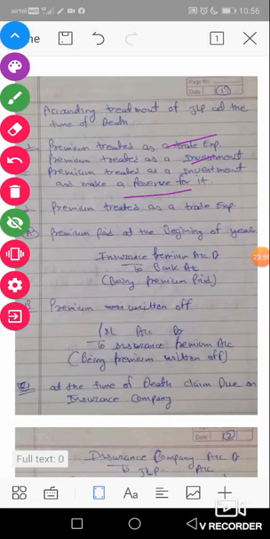Okay, all journal entries we discussed. In case of trade expense, premium is transferred to premium paid and transferred to P&L account at the financial year end. After that, at the time of death, we will make a claim on the insurance company. After that, we will receive the amount from the insurance company, and the amount will be transferred to partners capital account finally.